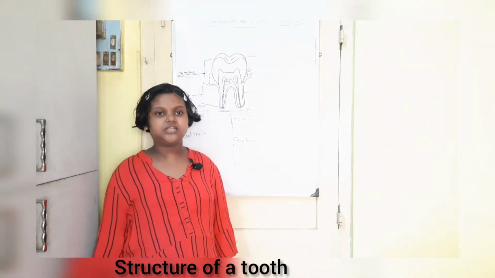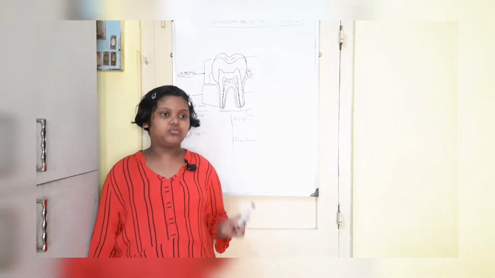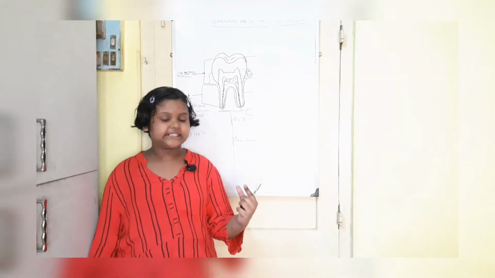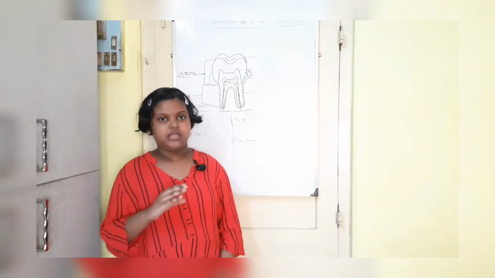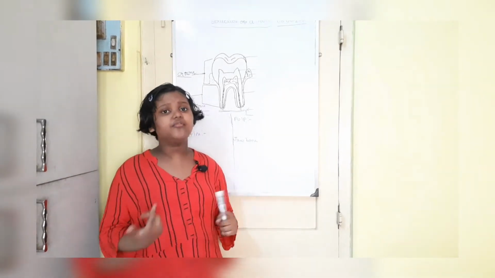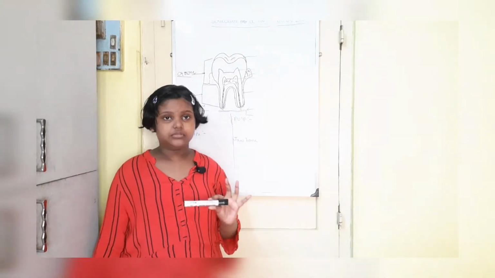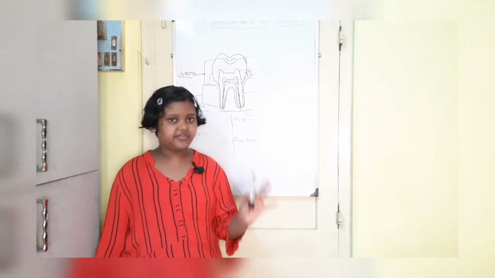Good afternoon, students. Today I am going to teach you the structure of a tooth. So you all know that we have teeth. Now what is a tooth? Tooth is the singular form of teeth. Okay. So we have many teeth inside our mouth. There are a total of 32 teeth in our mouth.